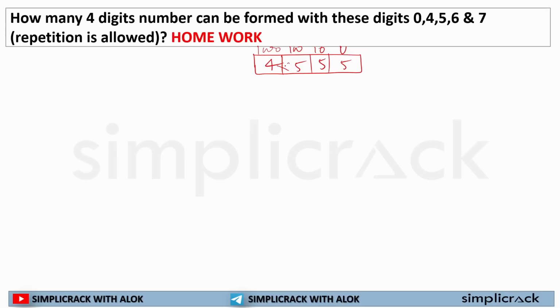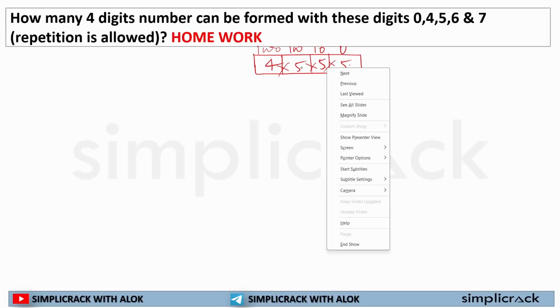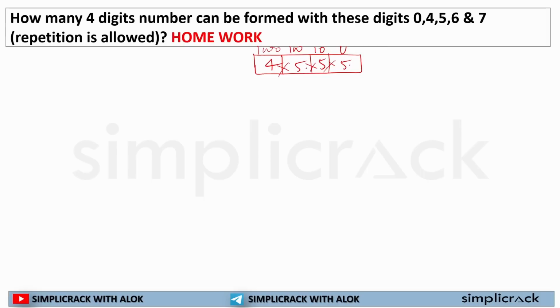That's why your total number of numbers formed will be 5 into 5 equal to 25, multiplied by 5 equal to 125. 125 multiplied by 4 equal to 500 numbers can be formed. 4-digit numbers can be formed with these digits. See, you can't always find tricks for everything.